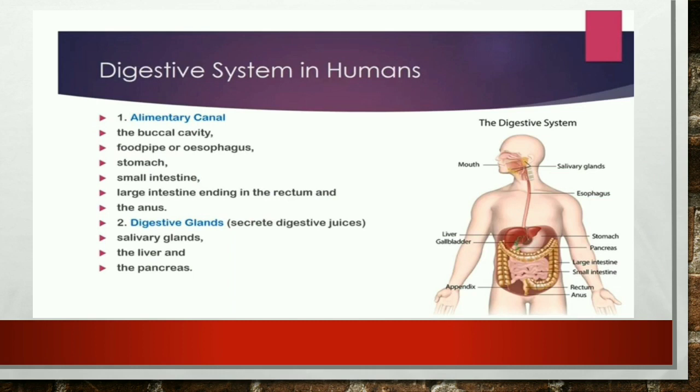Okay, so there are also digestive glands. There are several digestive glands. They secrete digestive juices. So there are salivary glands. Do you know how many salivary glands we have? We have 3 salivary glands. Next, there is the liver and there is the pancreas as well. These two, the liver and pancreas, they secrete what? They secrete a large amount of digestive juices and enzymes as well.